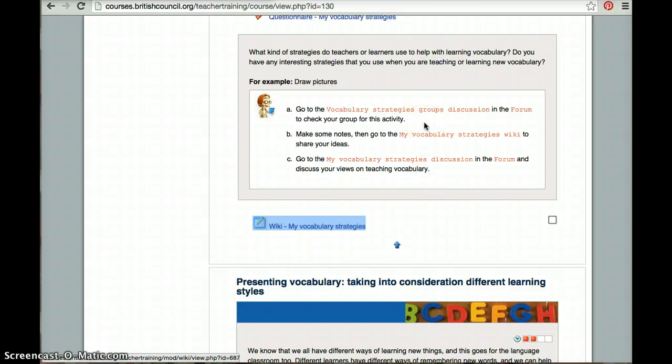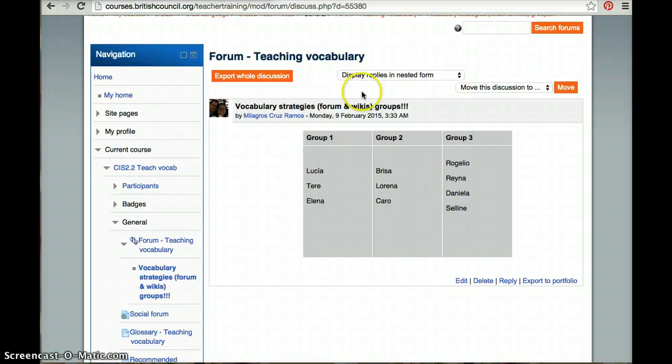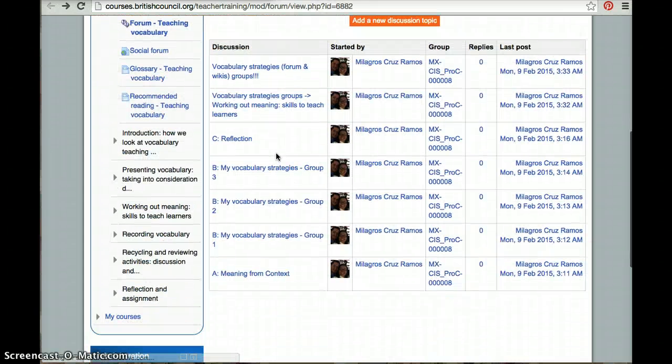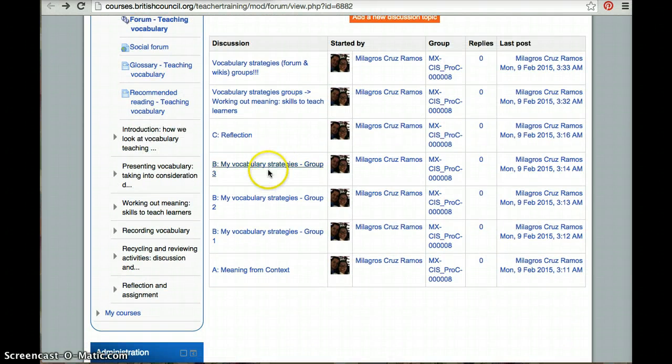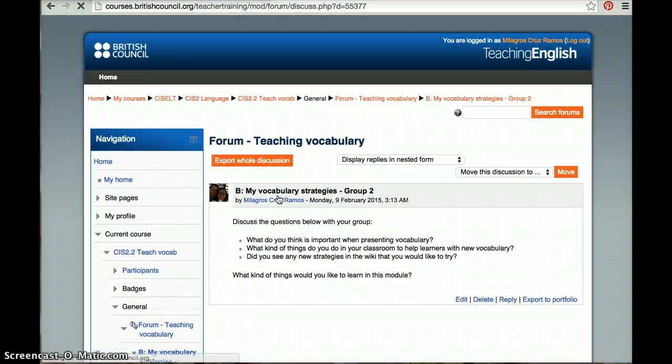So you see that first I go to the forums to identify my group. Then I work on the wiki. And after that, I work on the group forum to discuss my ideas with the rest of my teammates. In my case, if I am in group number 2, for example, I have to click here and I have to start discussing and commenting with my teammates.